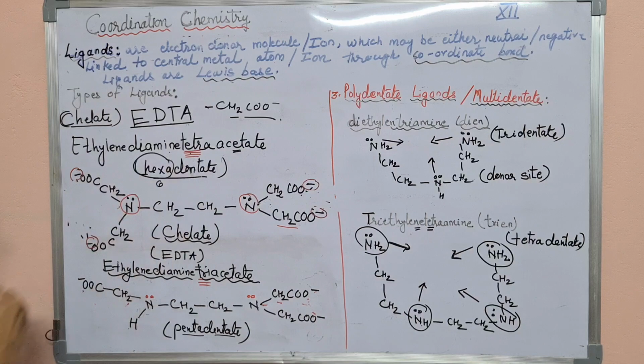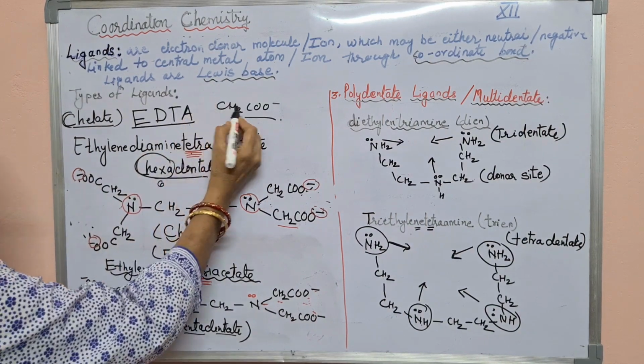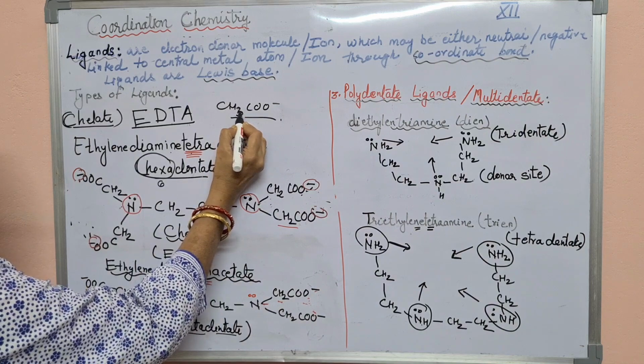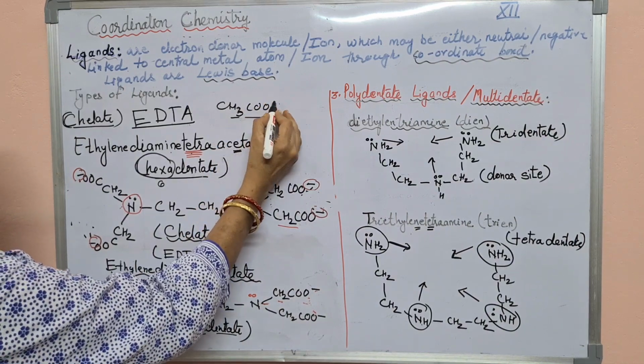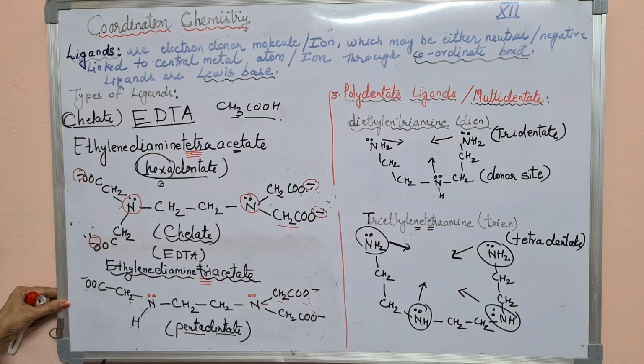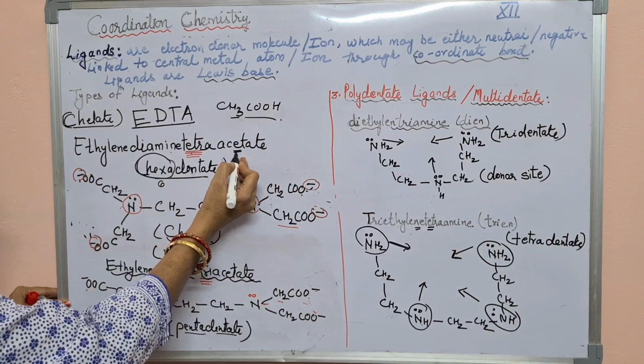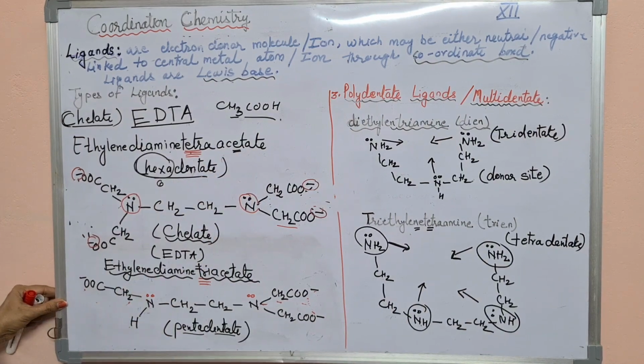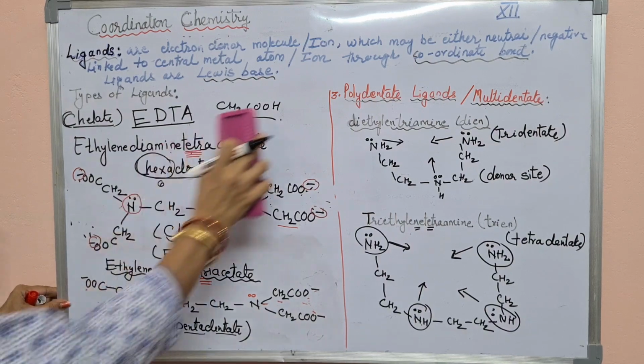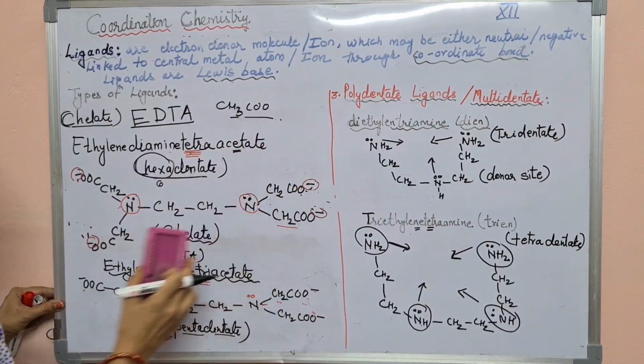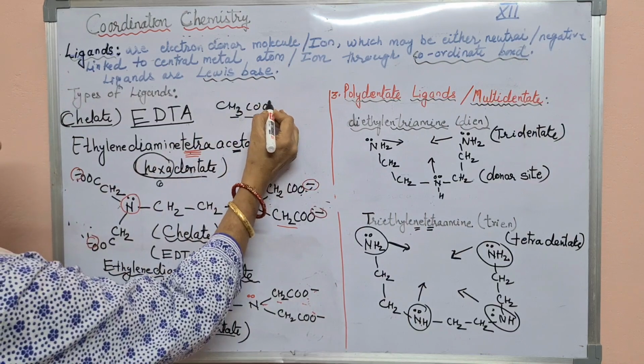And then tetraacetate. This acetate group is derived from acetic acid. Acetic acid is what? CH3COOH. This is acetic acid. Now we have to derive the acetate ion from this. Acetate ion means remove this hydrogen and write a negative charge.